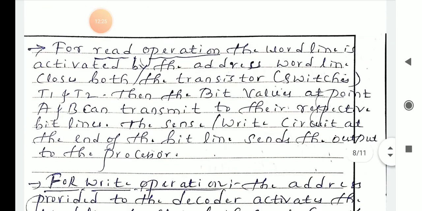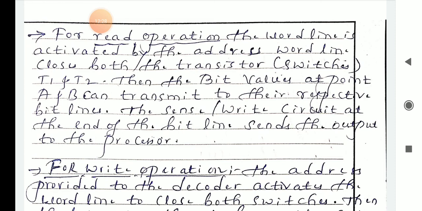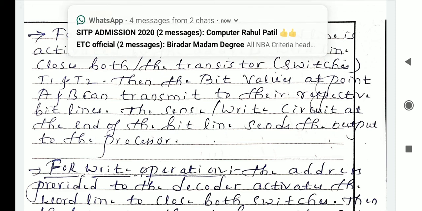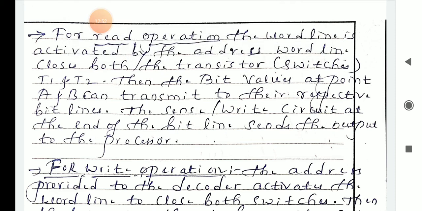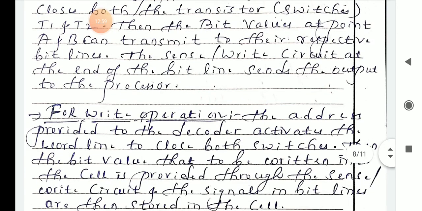Next, for the read operation in your SRAM, the word line is activated by the address; the word line closes both the transistor switches, that is T1 and T2. Whenever you activate your word line, both the transistor switches T1 and T2 are closed. Then the bit values at point A and B can transmit to their respective bit lines. The sense or write circuit at the end of the bit line sends the output to the processor. So this is the read operation.